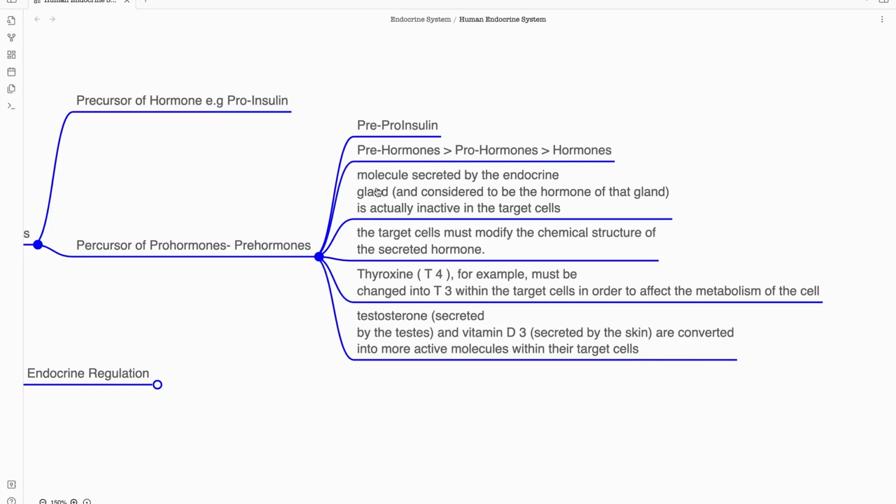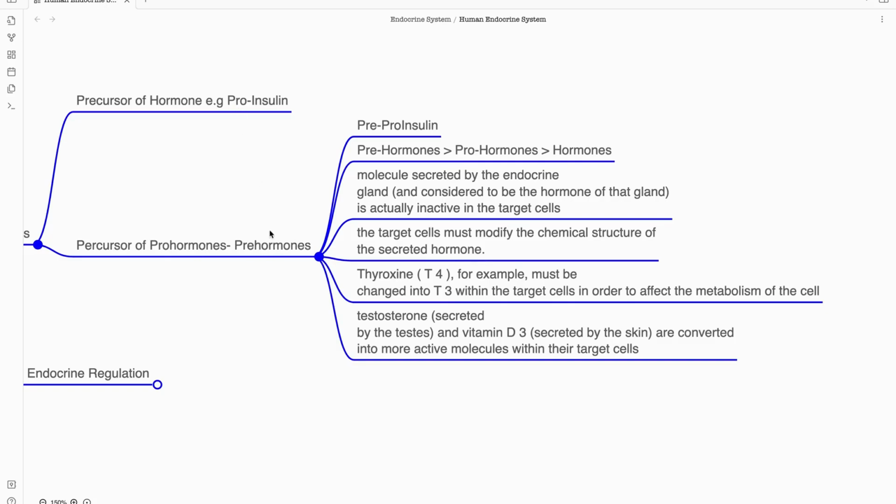Molecules secreted by the endocrine gland and considered to be the hormone of that gland are actually inactive in the target cells. When these hormones are secreted from the endocrine glands and attach to the receptors on the complementary target cells or target sites, they are actually inactive. The target cells must modify the chemical structure of these secreted hormones so that they become active.